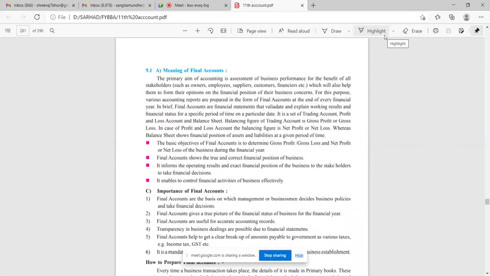Now, at the basic level, we are looking towards the preparation of final accounts of a sole proprietorship. What do you mean by final accounts? We have seen journal, we have seen ledger.